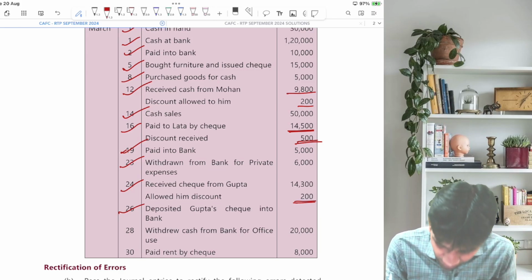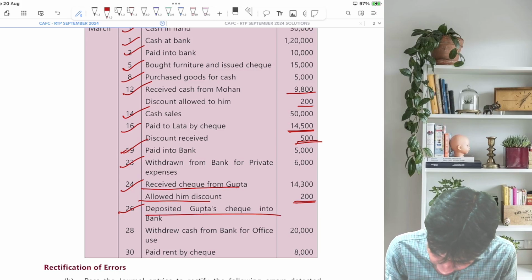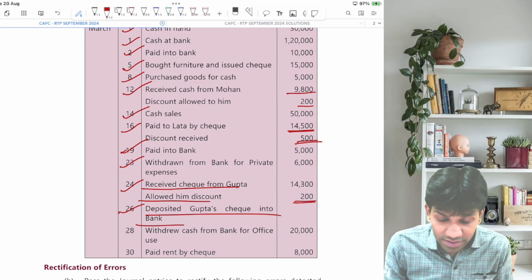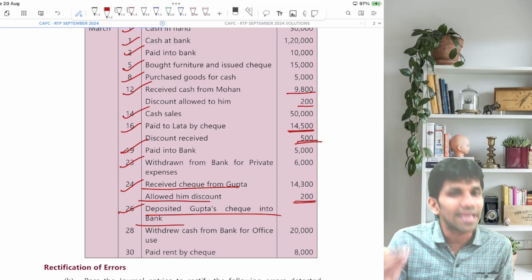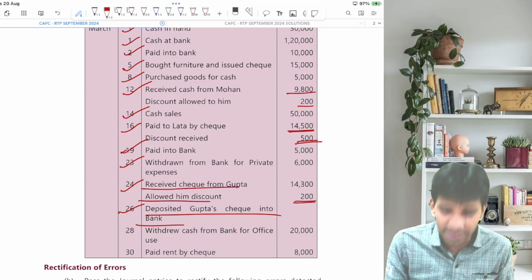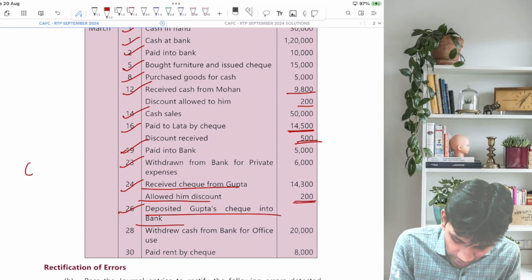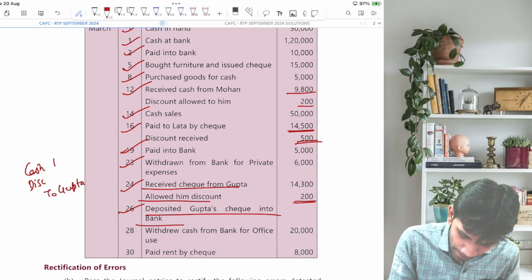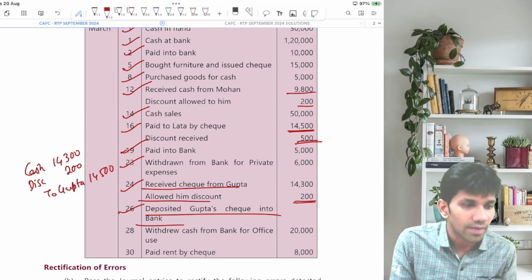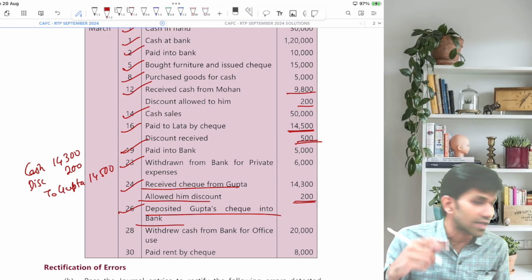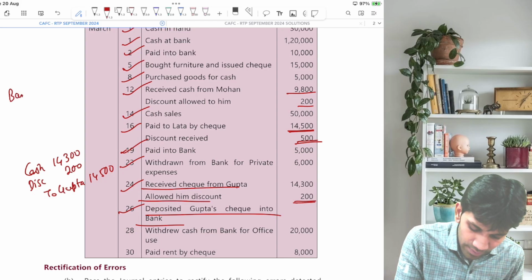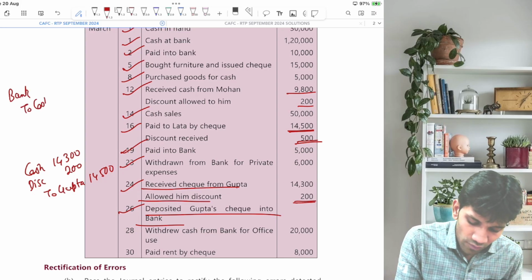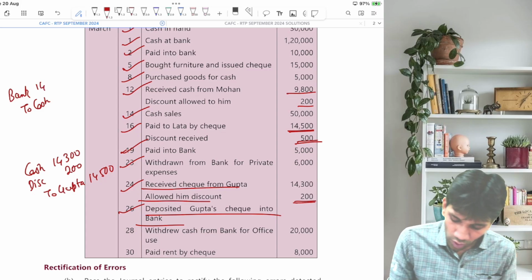Guys, whenever such type of transactions come, this means that whatever check we have received from any customer, it is not a crossed check, it is a bearer check. Hence the entry would be cash account debit, discount account debit to Gupta. When we received a check from Gupta, 14,300 plus 200, this is 14,500. And the same check has been deposited into bank. So the entry would be bank account debit to cash account. So what we have learned from this, guys?